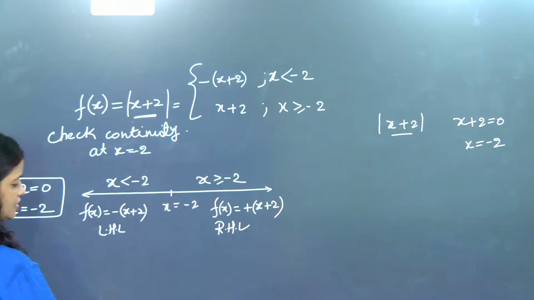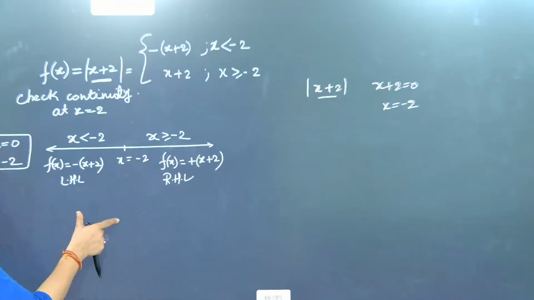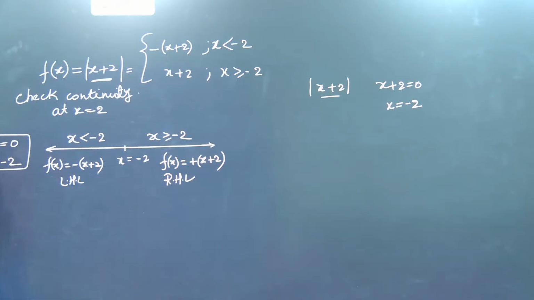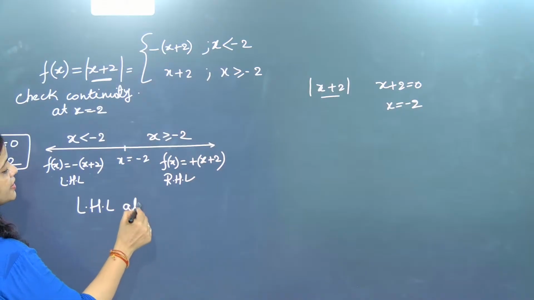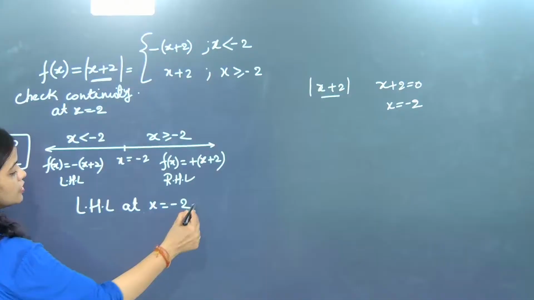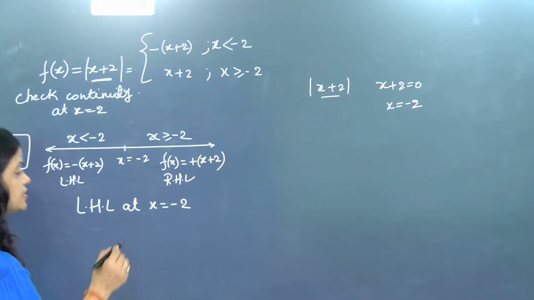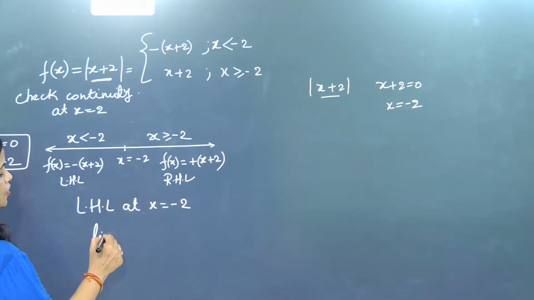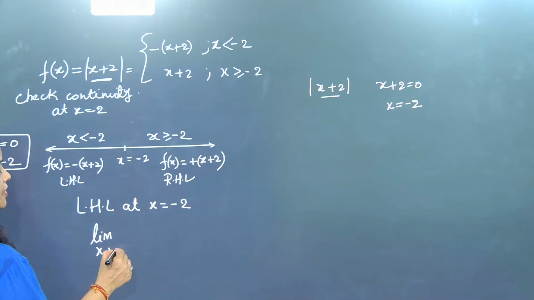So now after this, what next are we going to do? Now we are ready for solving the question. Now we will write LHL at x equal to minus 2, because we have to check continuity at x equal to minus 2. What will we do, beta? Now the story remains the same. x tends to minus 2 minus.